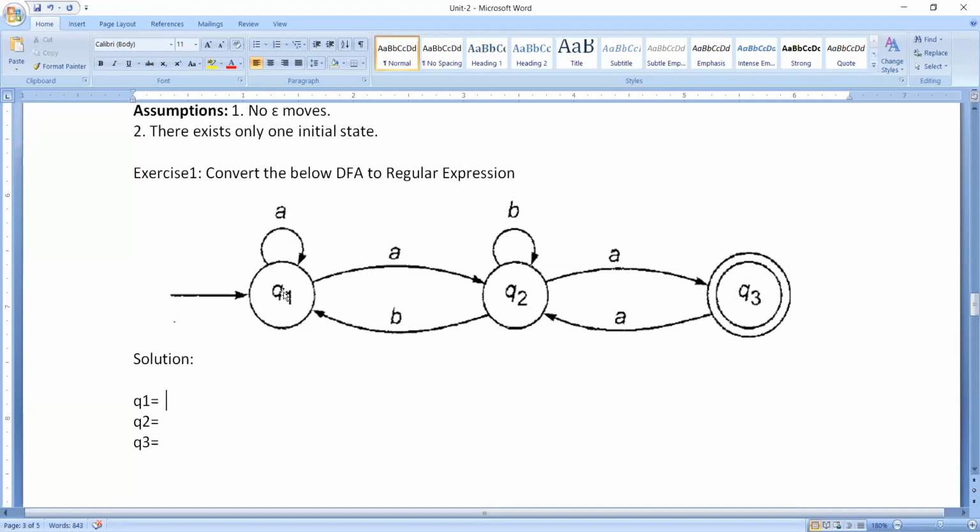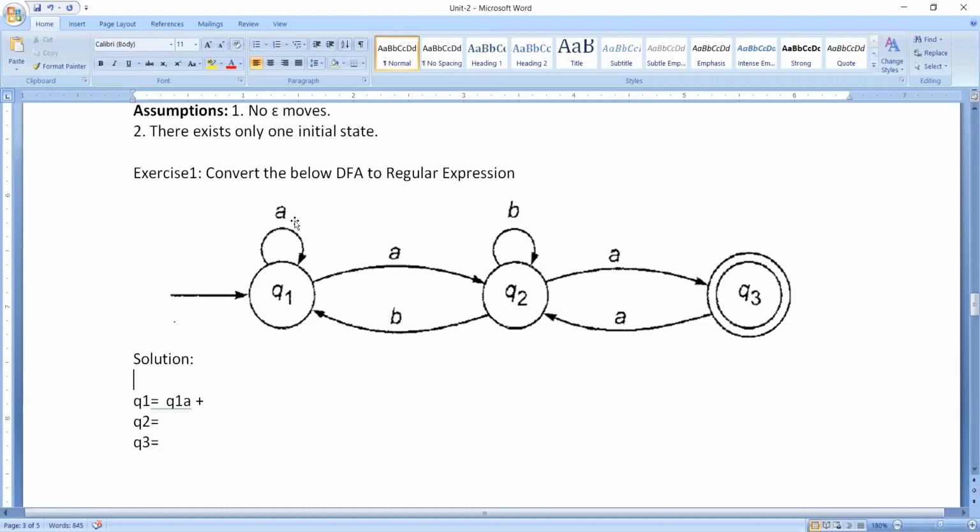Now how do we have this transition from Q1 to Q1? Because of the input symbol A. So that transition is Q1 into A. We need to write Q1 into A. Please try to understand why I'm writing this: for the Q1 state, we need to consider all the incoming transitions onto the given state. So I have two incoming transitions.